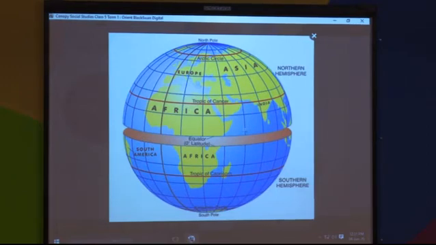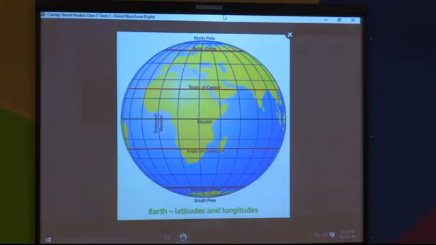It is divided equally. This is called the equator. Now here they have shown some space, but actually there is no space. This is just for your explanation. This top part is the northern hemisphere and this is the southern hemisphere. It is divided into two equal parts, one is the northern hemisphere, the second is the southern hemisphere.